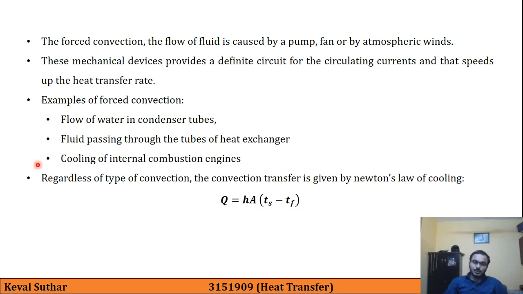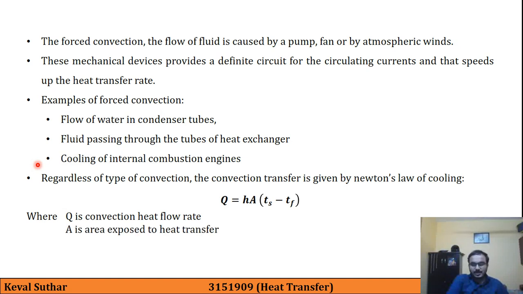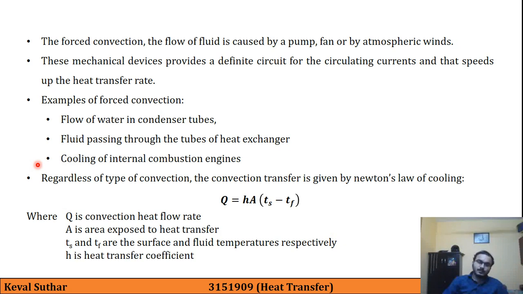That is Q equals hA(Ts - Tf). That is Newton's law of cooling, where Q is the convection heat transfer rate, A is the area exposed to the heat transfer, Ts is the surface temperature, Tf is the fluid temperature, and h is the heat transfer coefficient.